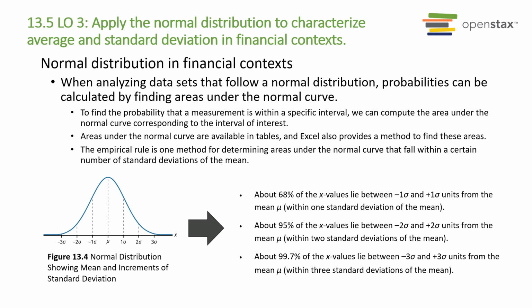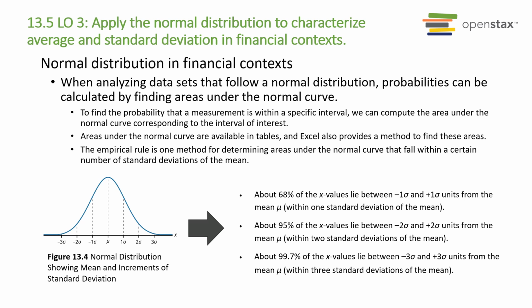The normal bell-shaped distribution can be utilized in many applications, including financial contexts. The normal distribution has two parameters, the mean and the standard deviation. When analyzing data sets that follow a normal distribution, probabilities can be calculated by finding areas under the normal curve. To find the probability the measurement is within a specific interval, compute the area under the normal curve corresponding to the interval of interest.